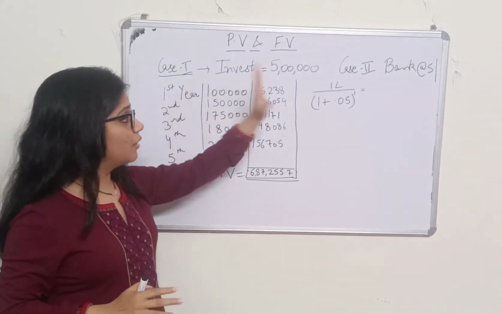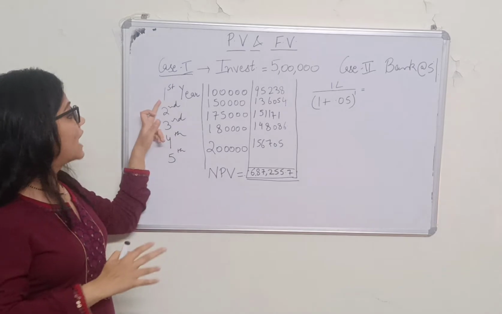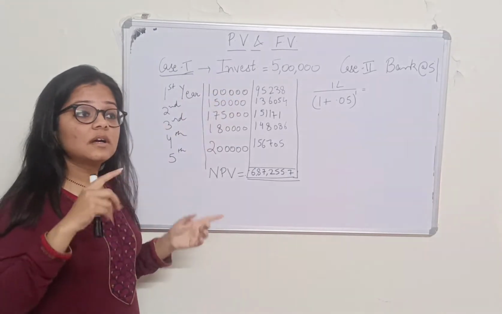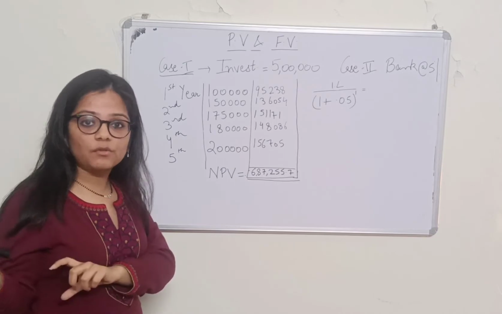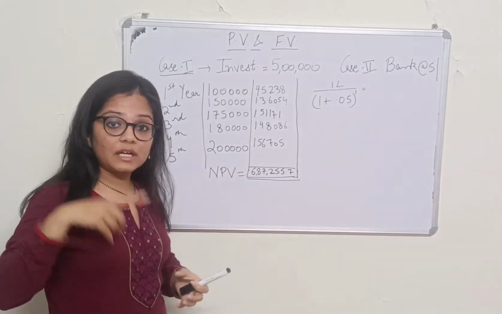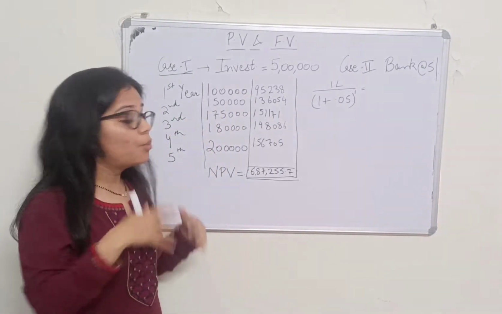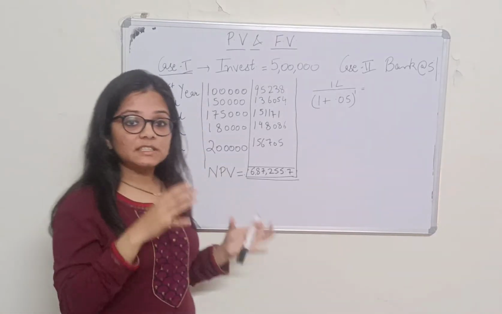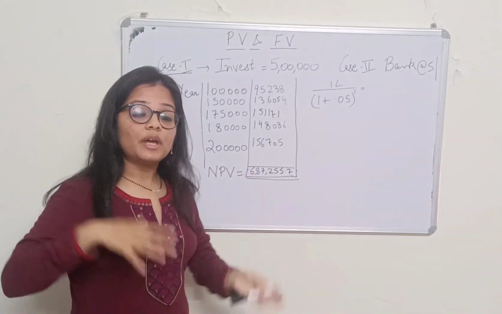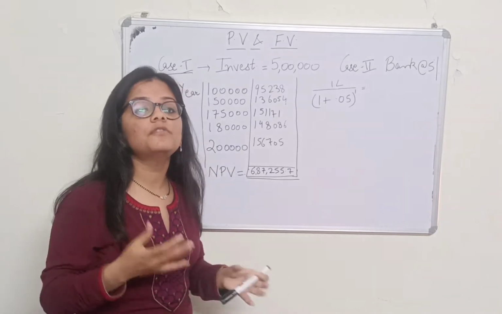So let's see how to make a decision. In the first option, at the end of the first year you are going to get 1 lakh rupees, right? But this value of 1 lakh is the value after 1 year. Now what we are going to do is calculate the present value. The 1 lakh that comes after one year, how much is it worth today? This is called the present value. Why do we calculate the present value? Because suppose I give you 100 rupees today, then after one year will the value of that 100 rupees remain 100 or will it depreciate? Obviously it will decrease because of inflation, right?